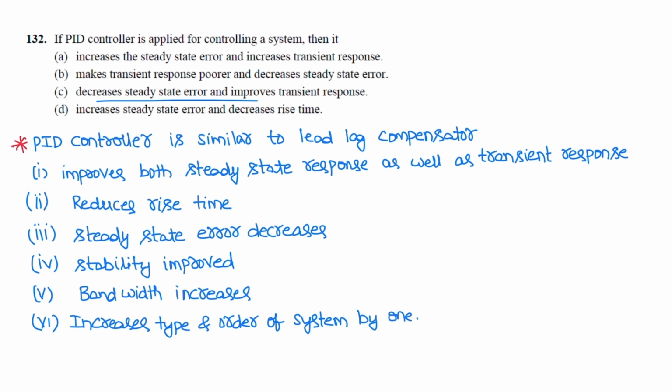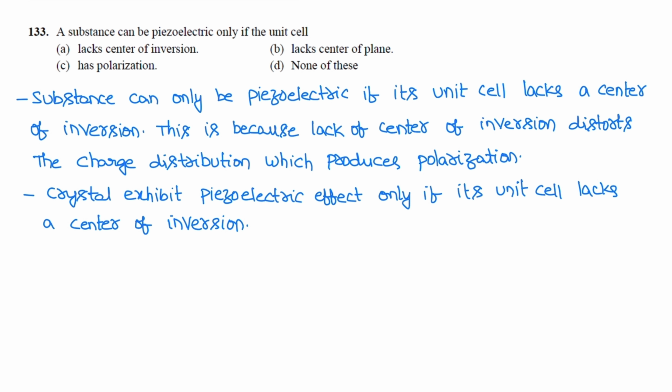Next question. A substance can be piezoelectric only if the unit cell lacks a center of inversion. So correct option is A. A crystal can exhibit the piezoelectric effect only if its unit cell lacks a center of inversion. Correct option is A.